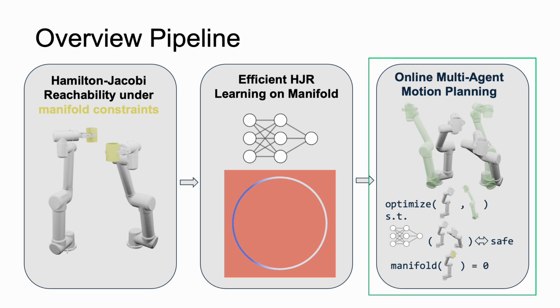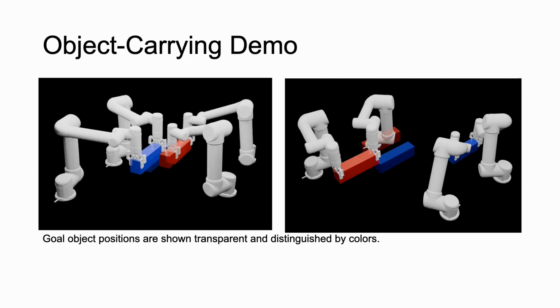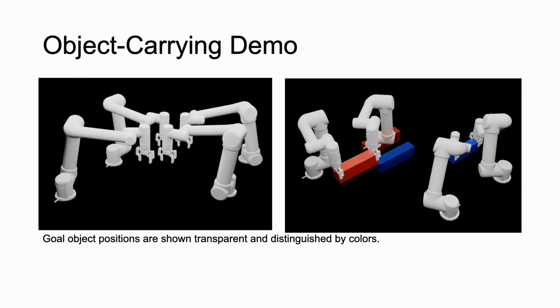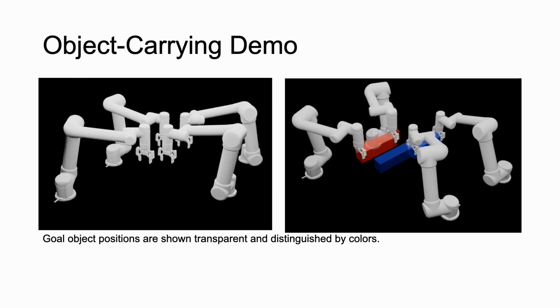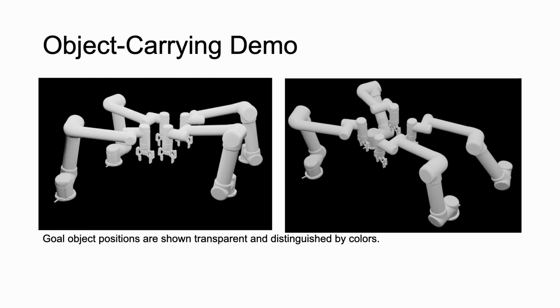Now we present demonstrations for our method. We first demonstrate our method solving a multi-agent object-carrying task where subteams of robots collectively transport objects to their respective goal positions while avoiding collision. The manipulators are constrained such that their end effectors' orientations are fixed.